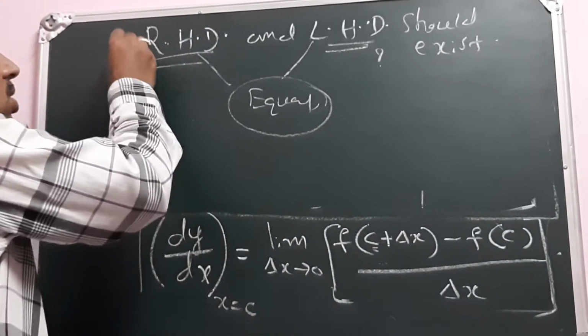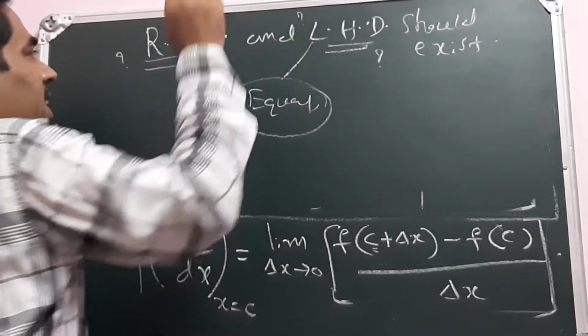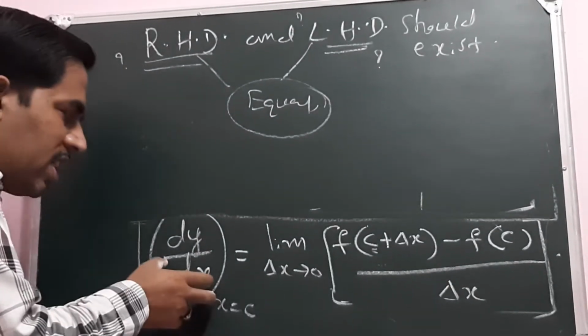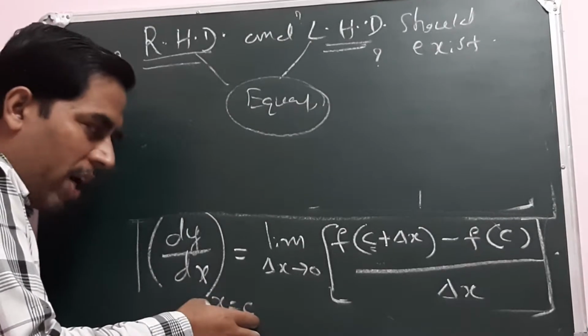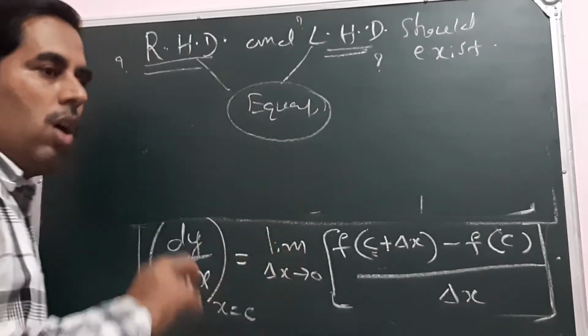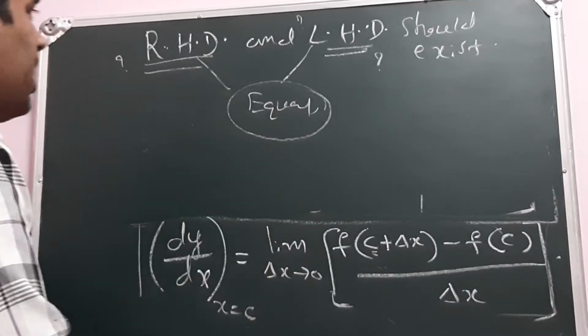Then the next question comes: how do we write the right hand derivative and left hand derivative? So let us define that. This is the derivative at the specific point. It exists means the right hand derivative and left hand derivative should exist. So we also have the symbols for the right hand derivative and left hand derivative.